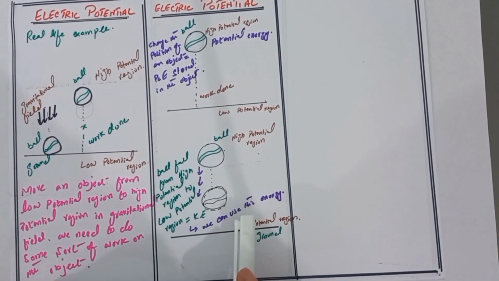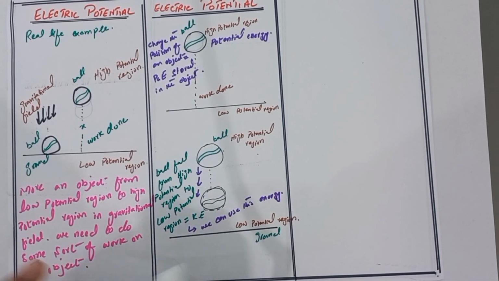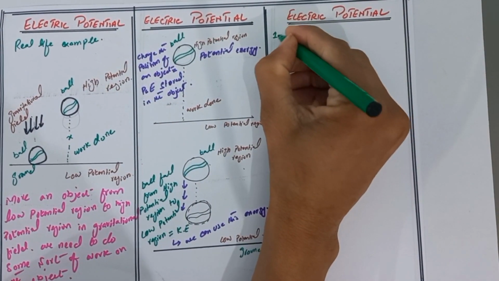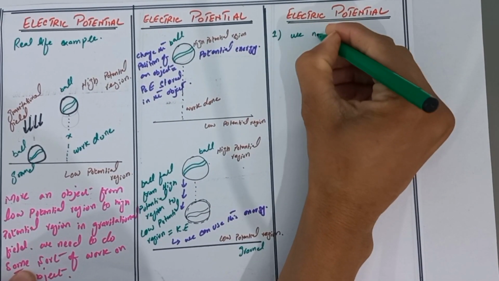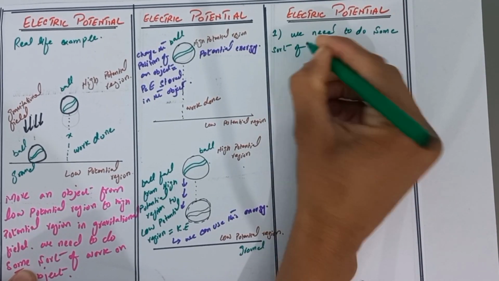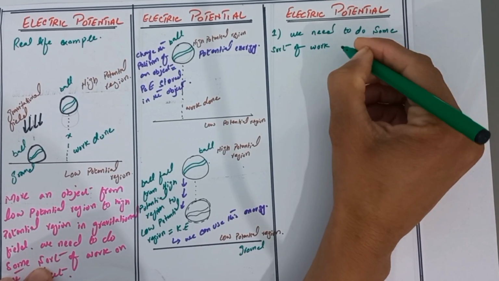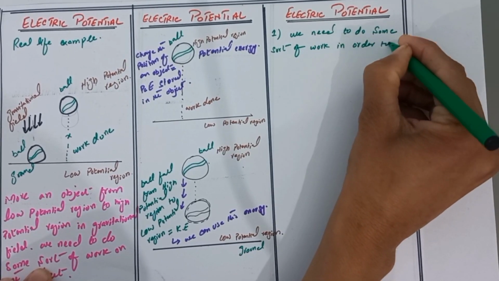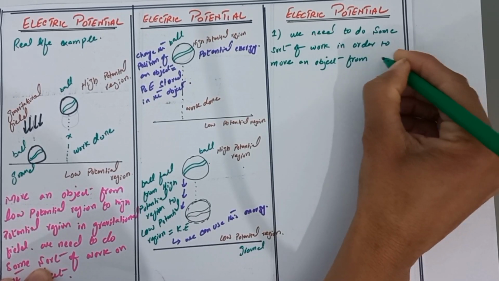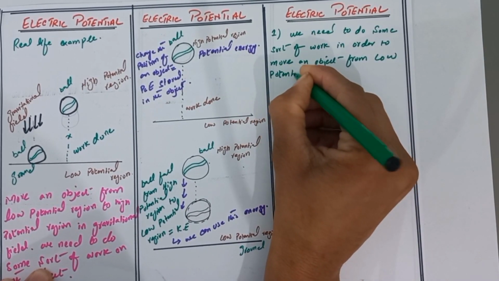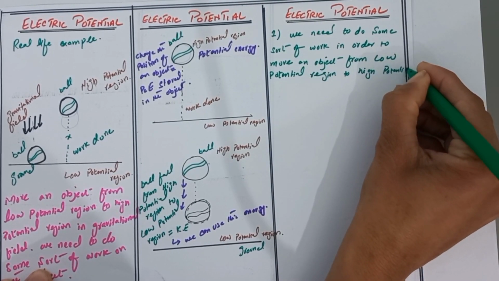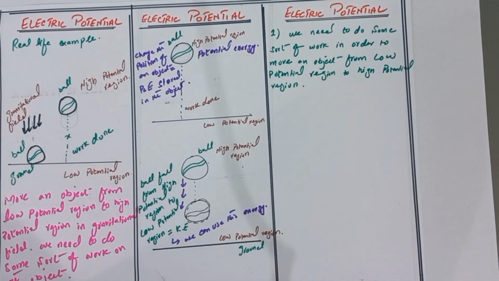So from this example we learn three important facts. First, we need to do some sort of work in order to move an object from low potential region to high potential region.